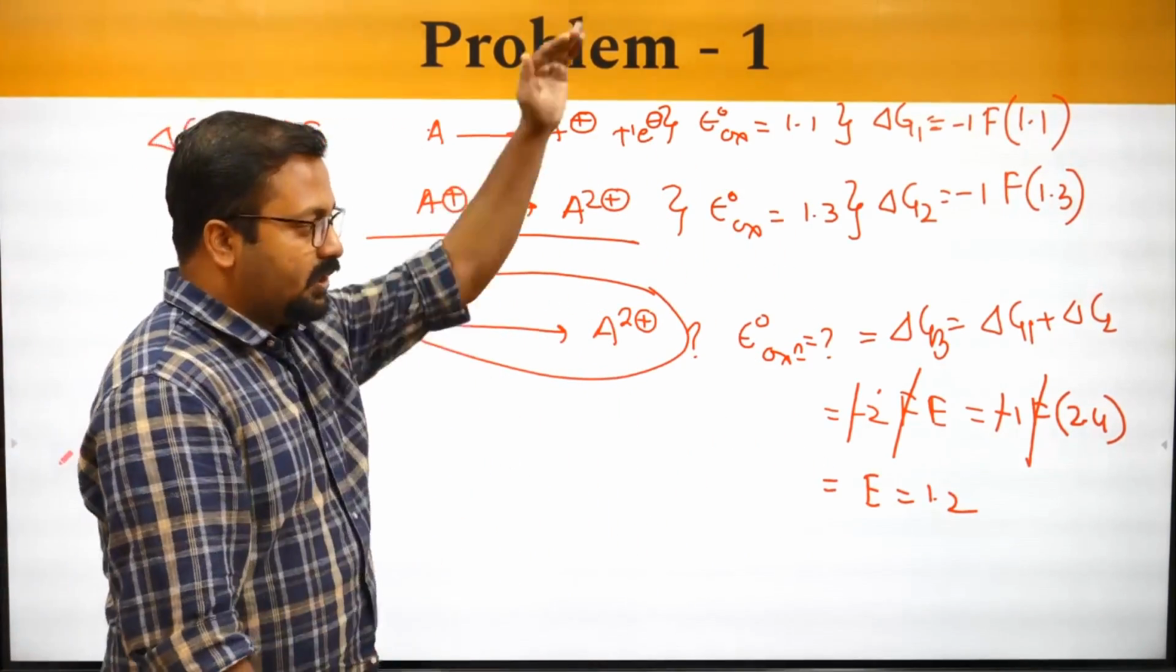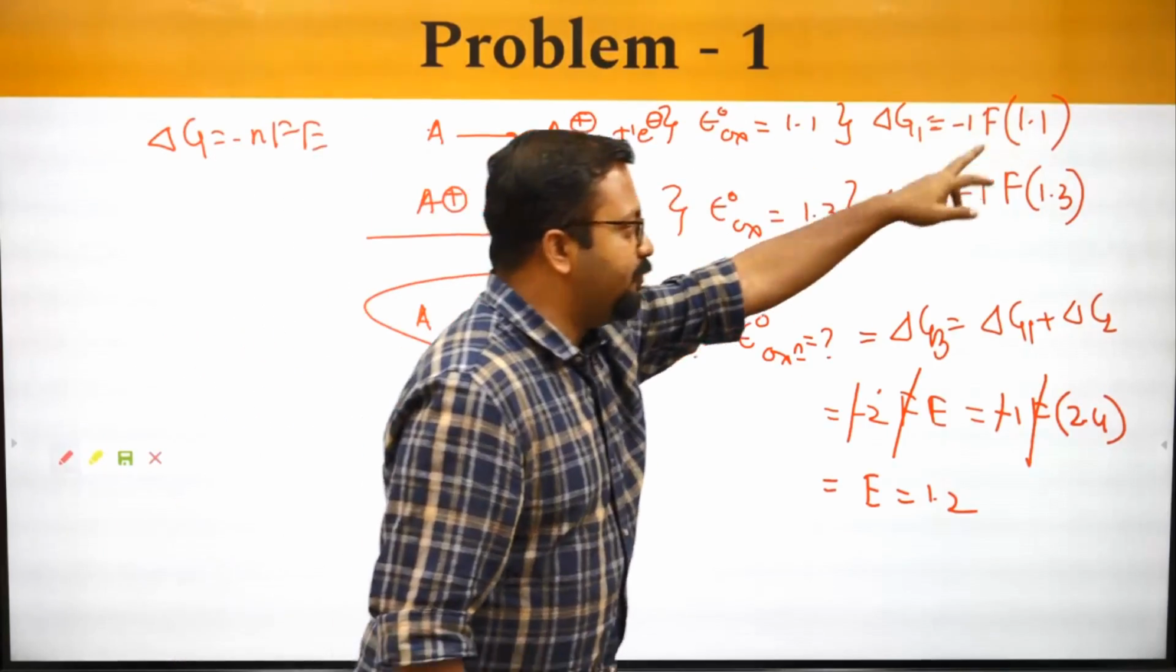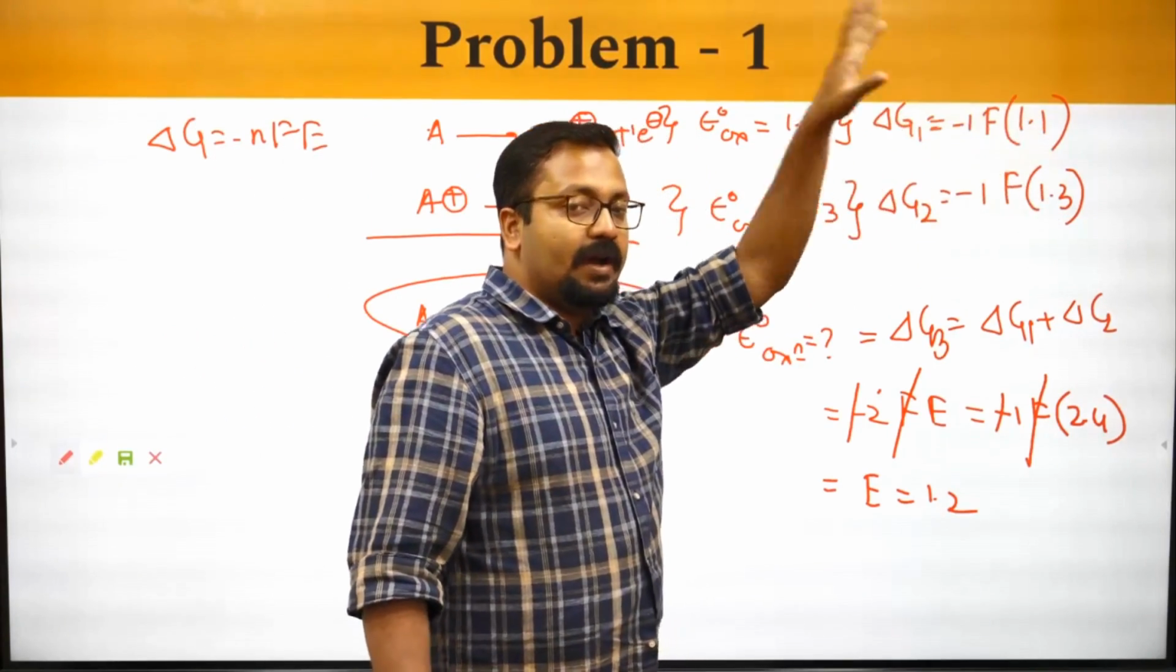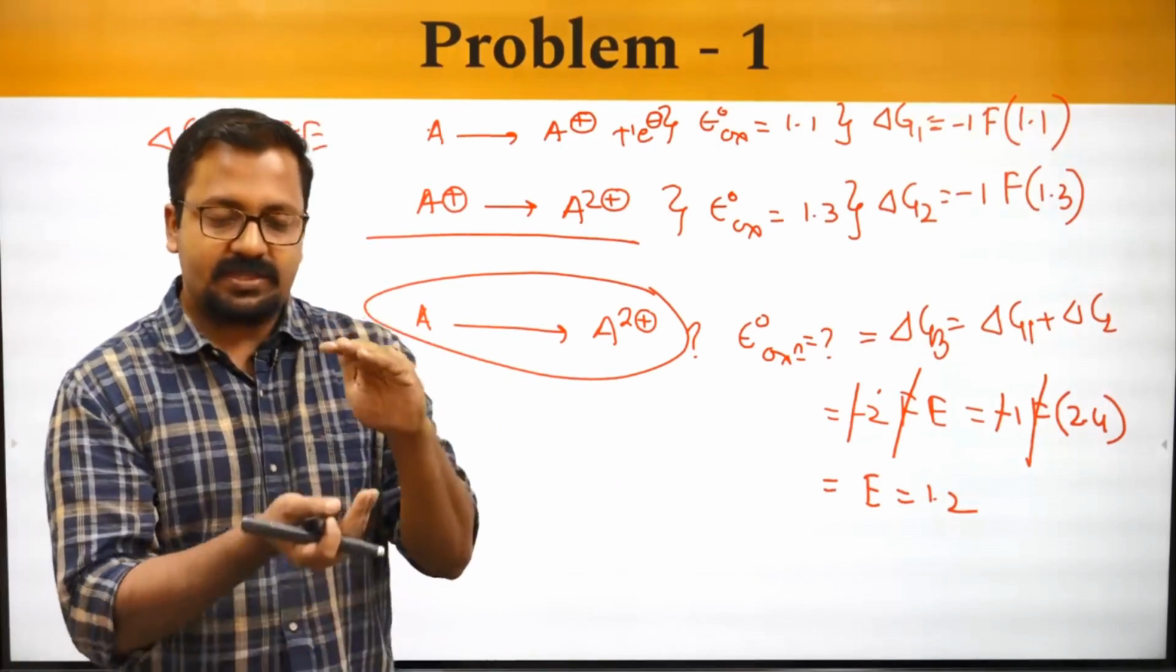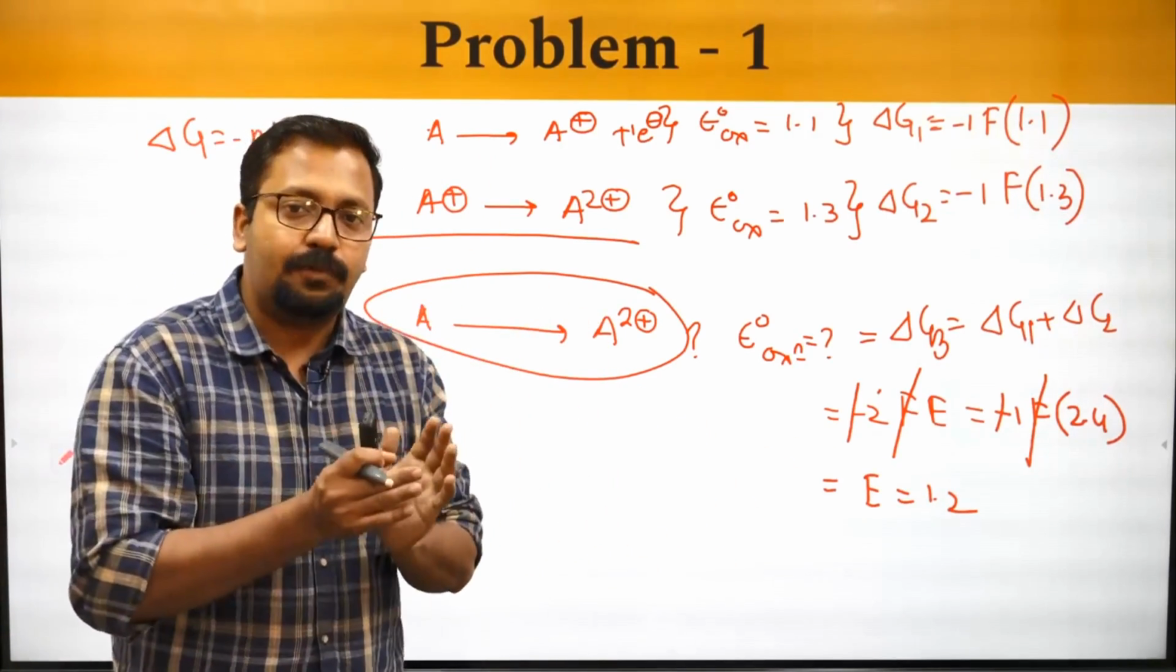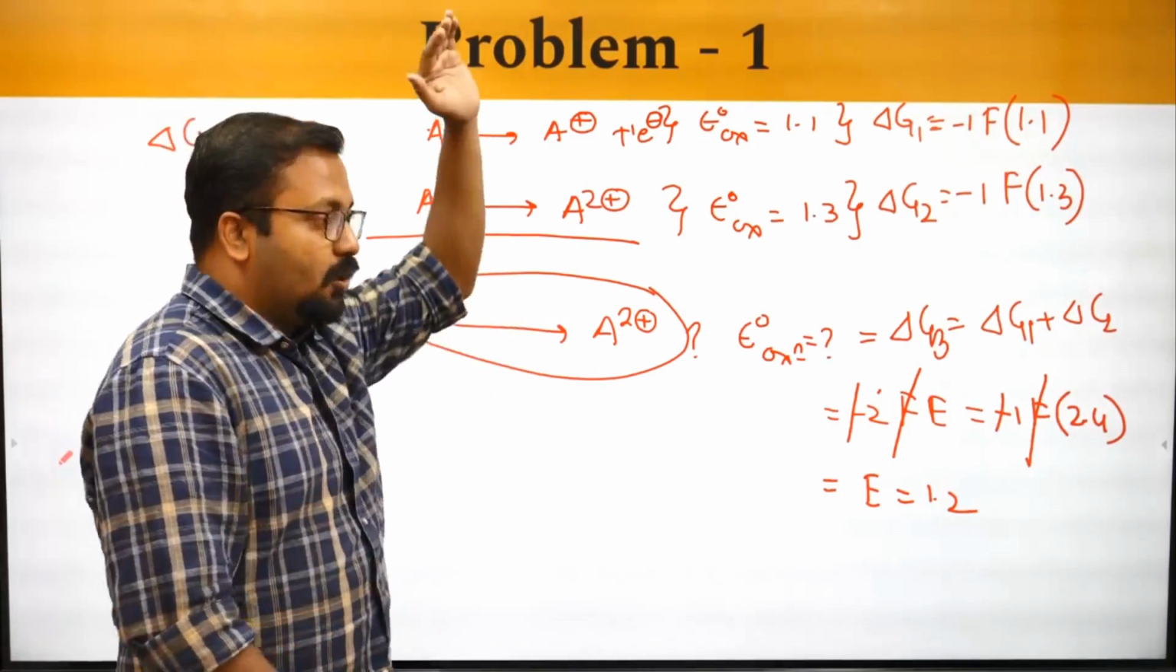So please don't add them directly. If you had added it, you would have obtained a value of 2.4, but the value is 1.2. So remember this, only if the half cell reactions add up to become a redox change, you are allowed to add them.